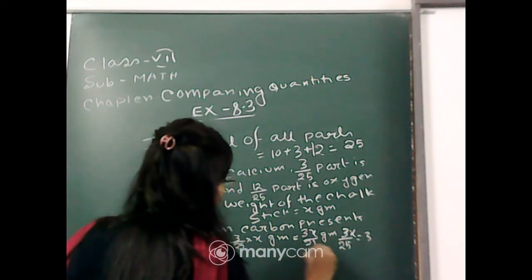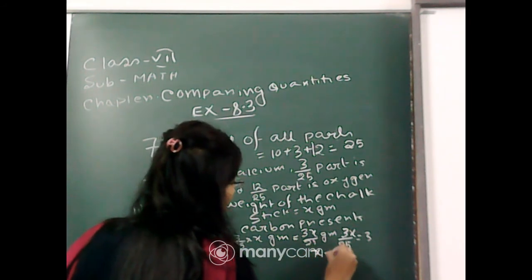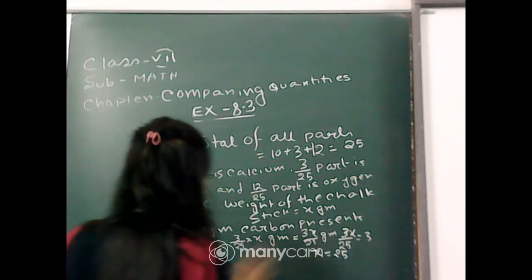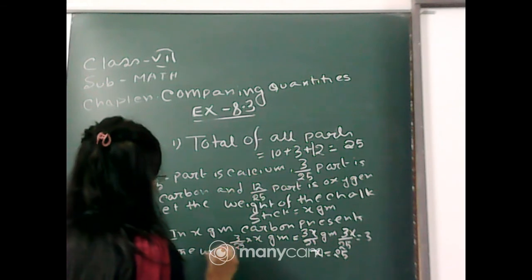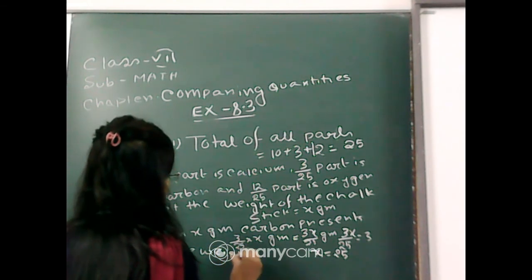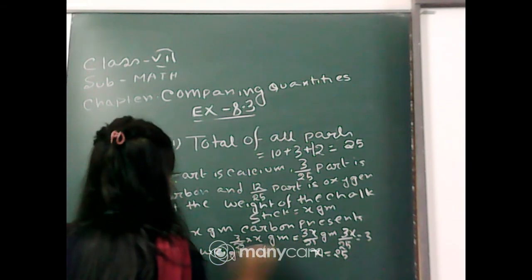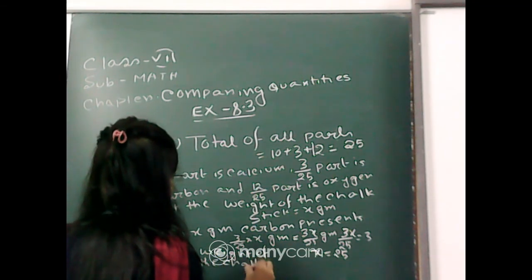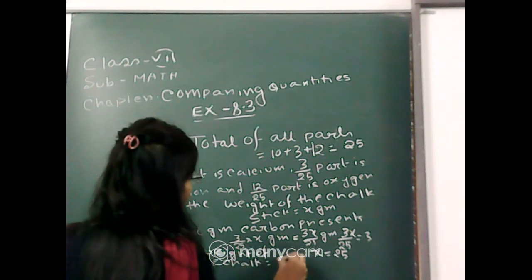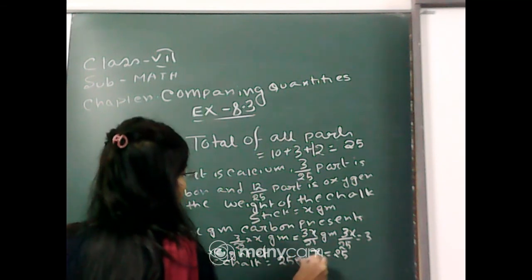Therefore, x is equal to 25. Therefore, the weight of the chalk is equal to 25 gram. Clear?